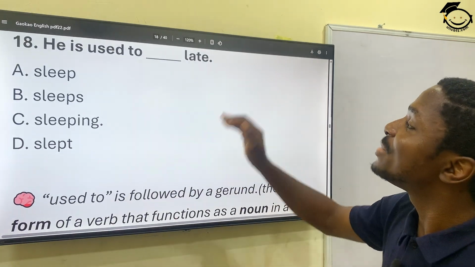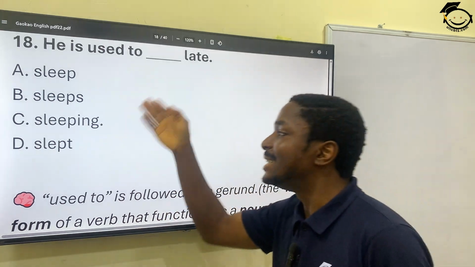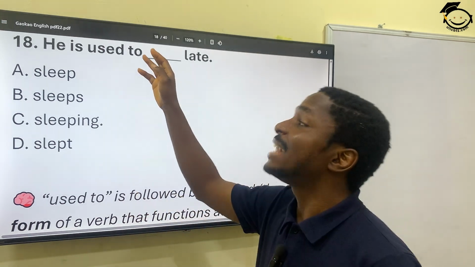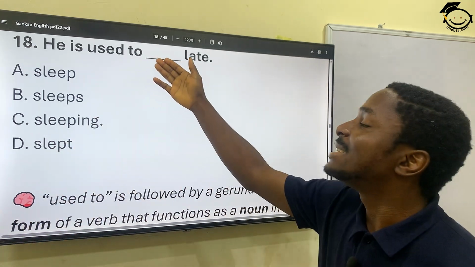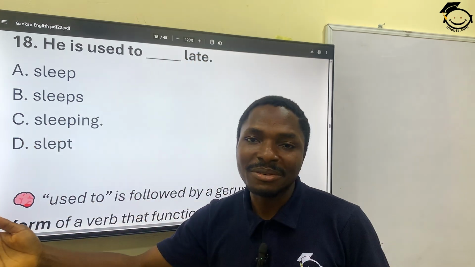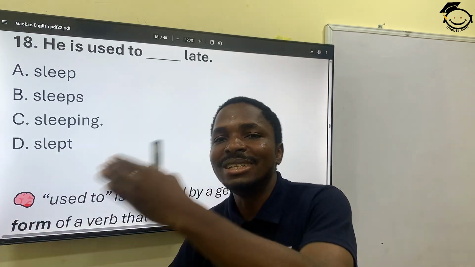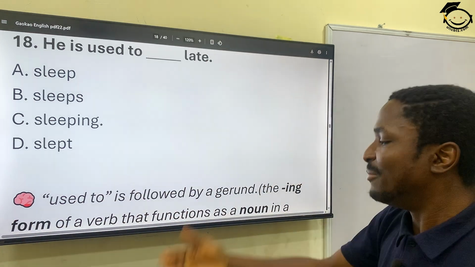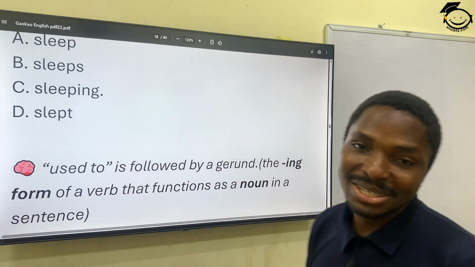18. He is used to dash late. Now this is a gerund statement. What's supposed to be here? Let's say sleep. He is used to sleep. Sleep is a verb. A gerund often changes a verb and puts it in a noun action. It's the form of the verb that functions as a noun in the sentence.